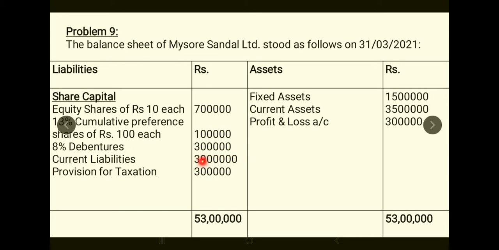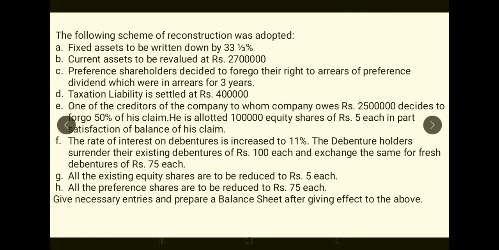You do not know the exact amount of creditors. But out of your total current liabilities, one creditor to whom the company is supposed to pay 25 lakh rupees has foregone 50% of his claim. So 12.5 lakhs he is telling you don't pay me, it's okay. And for the remaining 12.5 lakhs, you are giving 5 lakh rupees worth of shares, that is 1 lakh shares of rupees 5 each, in part satisfaction of the balance.